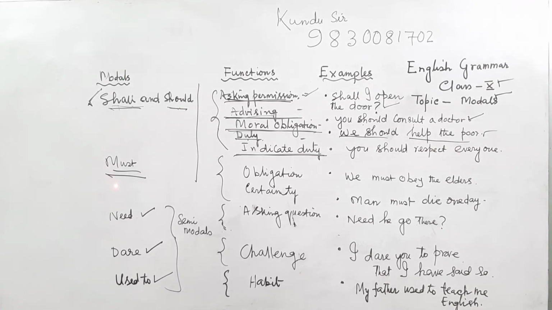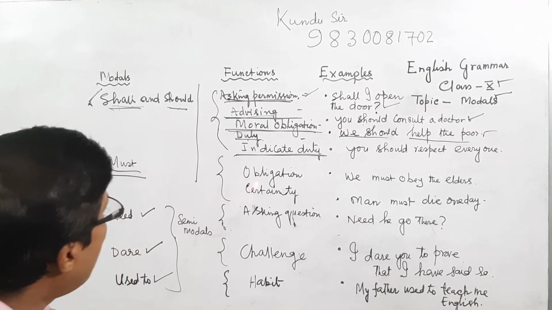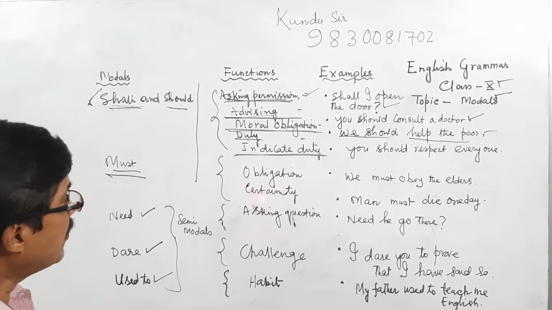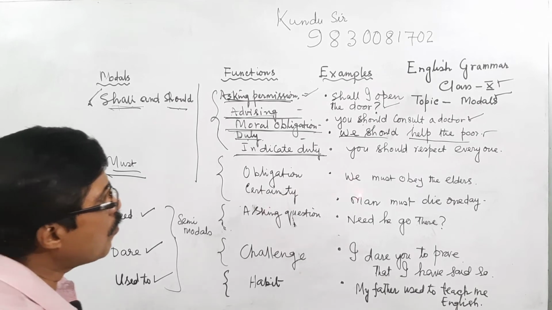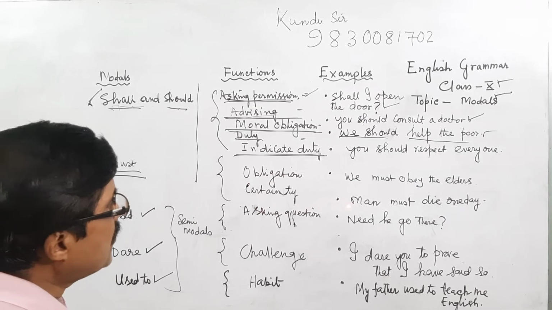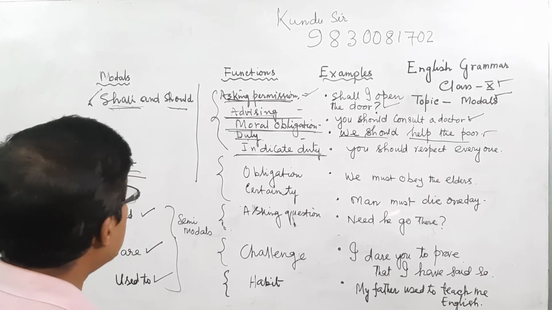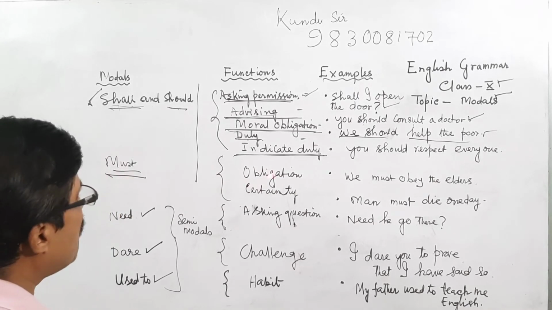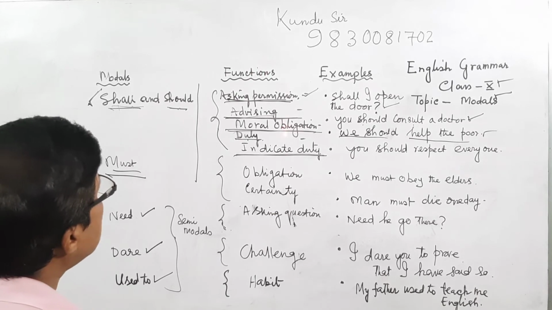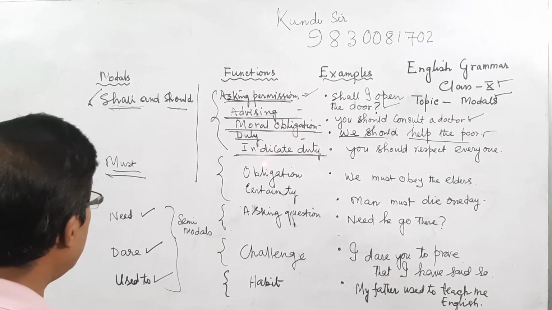Then another modal auxiliary, must, is used for obligation or certainty. Obligation: you must obey the elders. Certainty: men must die one day, which is an example of certainty. That means must may be used for obligation or certainty. And shall and should are for asking permission, advising, moral obligation or indicating duty.